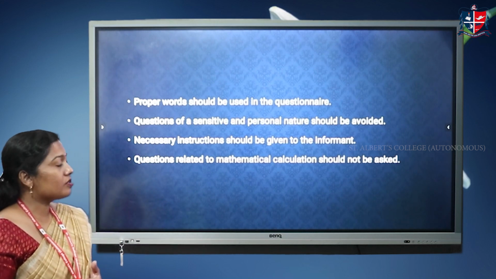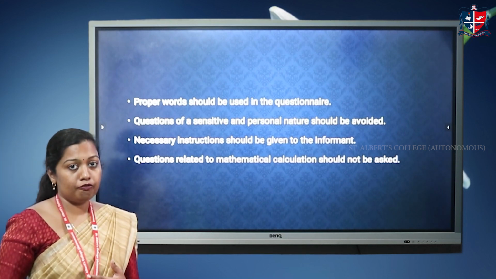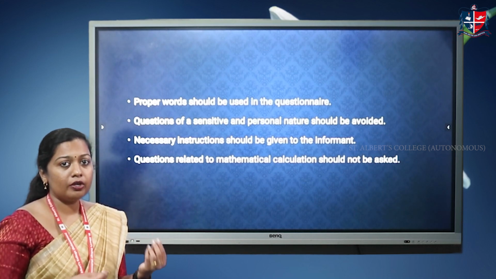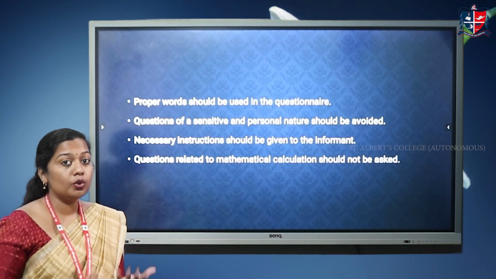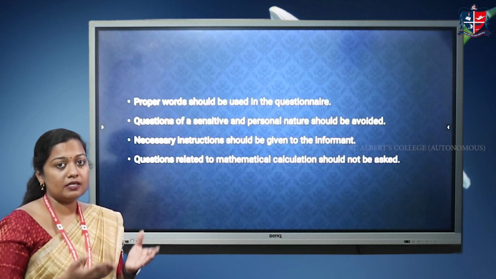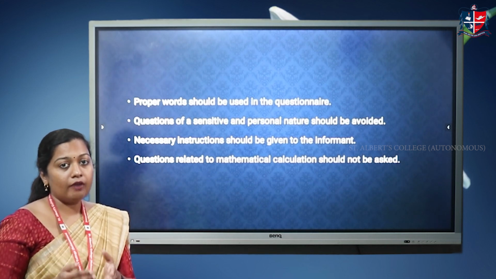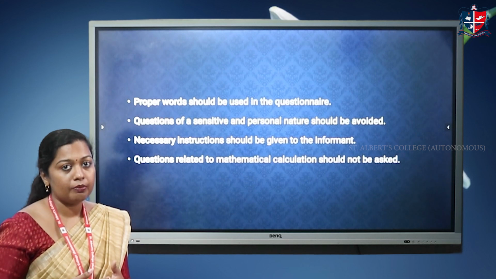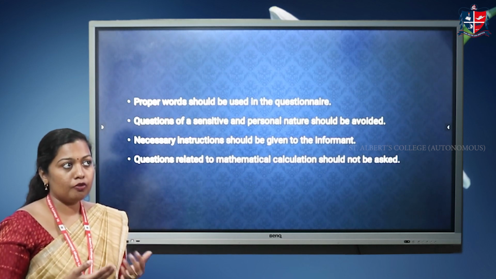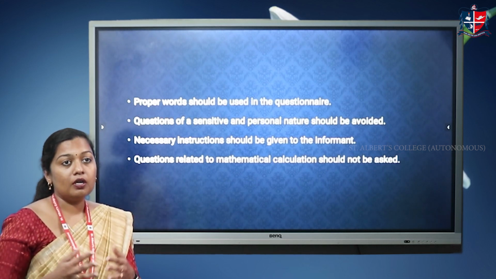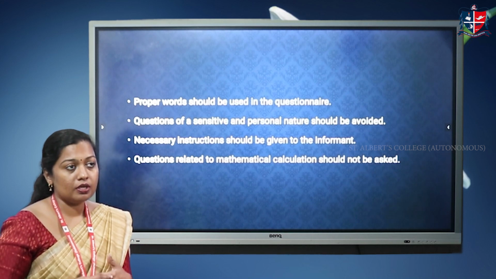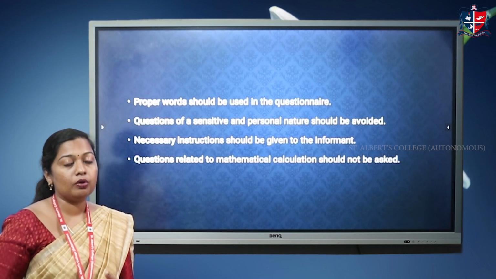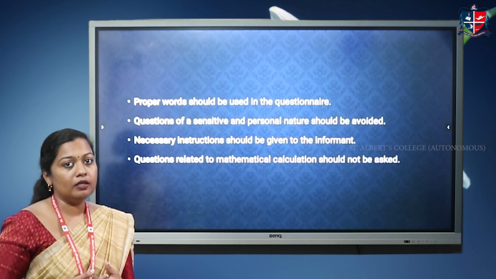Now, necessary instructions should be given to the informant. In certain cases, a particular question may be answered in two or three different ways. In such questions, we have to give necessary instructions to the informant about what we expect from the respondents. For example, if we are asking about the result of the PG course, then we have to mention whether we are expecting the total marks secured or the percentage secured by the respondent.